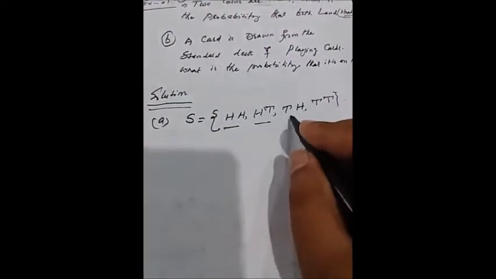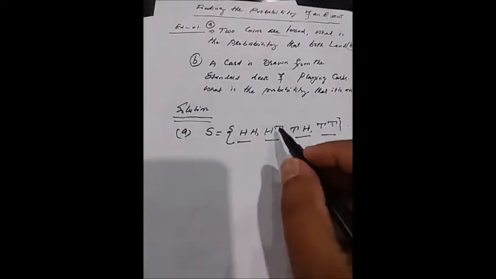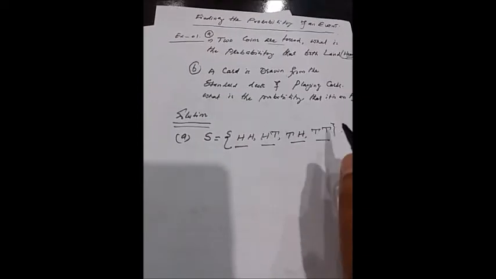So these are the four possibilities when two coins are tossed: either both heads, or head and tail, or tail and head, or tail and tail.